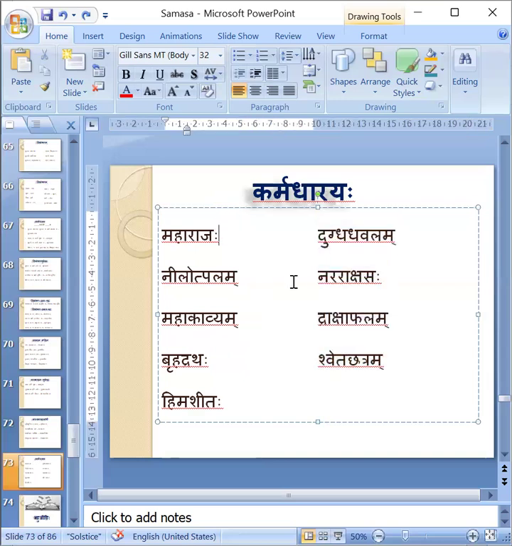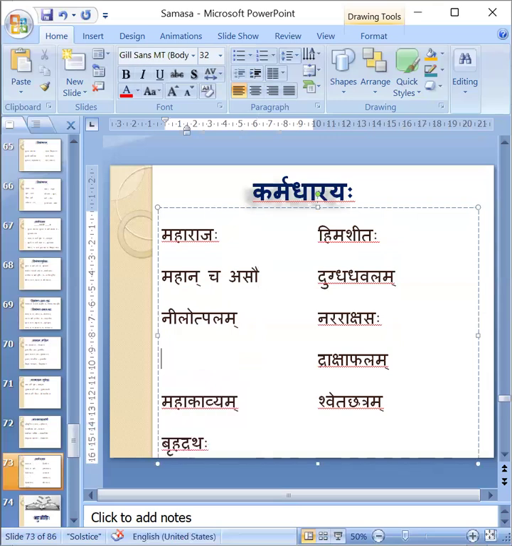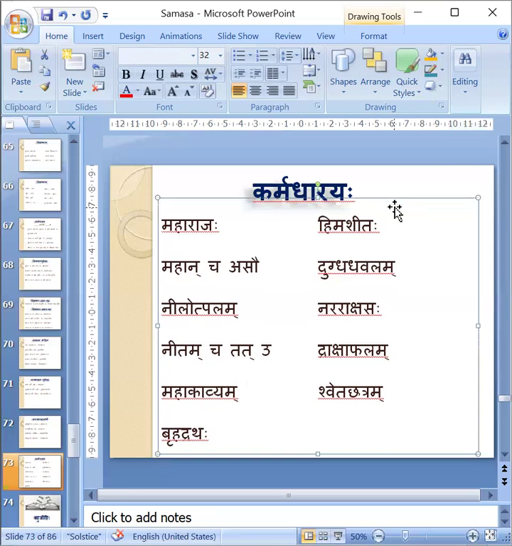Let it be. Maharajah. How to divide? Mahan cha asau rajah cha. Mahan we have to use. Maharaja. Nilotpalam. Neelam cha asau. Napumsakalinga we have to make tat. Therefore, Neelam cha tat utpalam cha. Neelotpalam. Mahakavyam. It will become Mahat cha asau kavyam cha. Mahakavyam. Like this, we have to go on practicing.